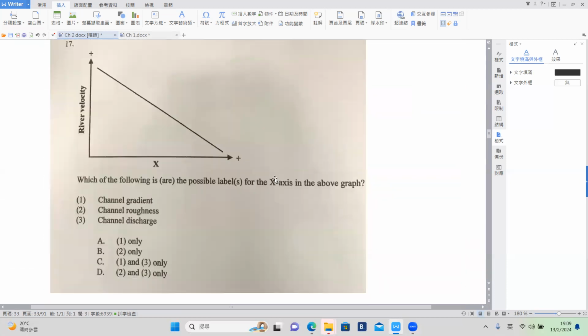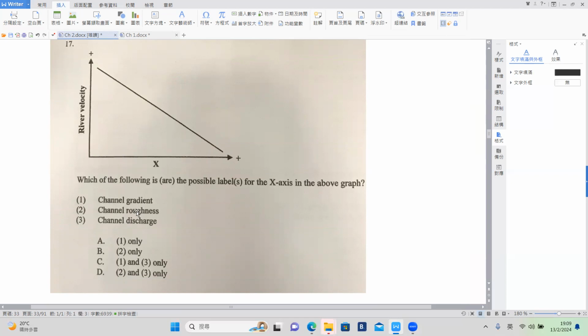Okay, then this one, negative correlation. What is negatively correlated with the river velocity? Number 1 is not correct. It should be positively correlated with each other. Gradient stronger, then the river flows faster, so it should be a positive correlation.